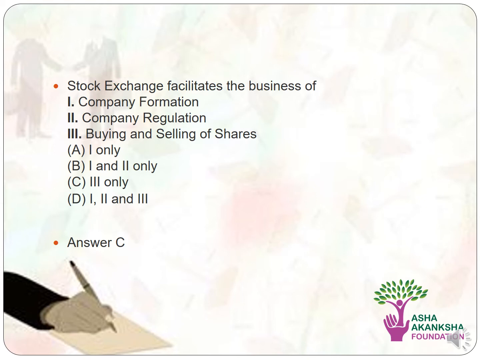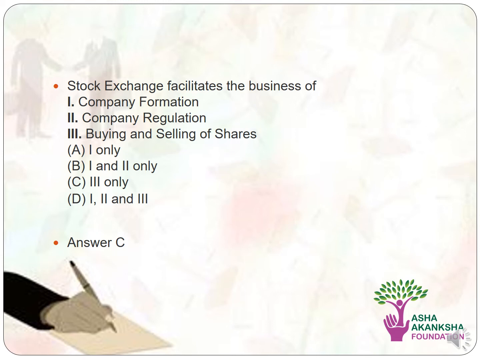The next question is, the stock exchange facilitates the business of Statement 1, company formation, Statement 2, company regulation, and Statement 3, buying and selling of shares.